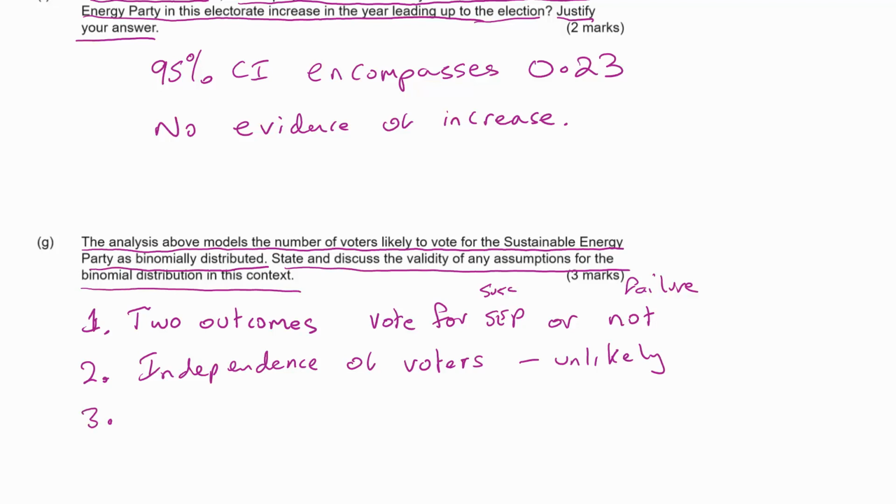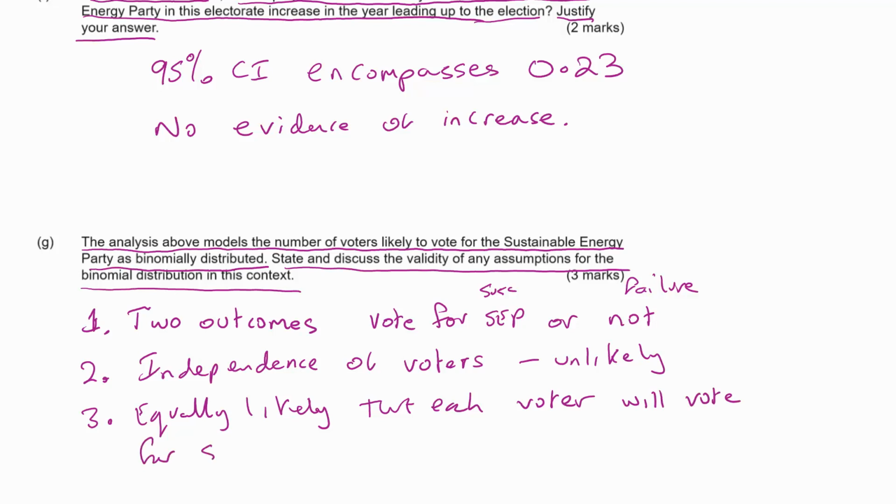3, equally likely that each voter will vote for SEP. That's really unlikely.